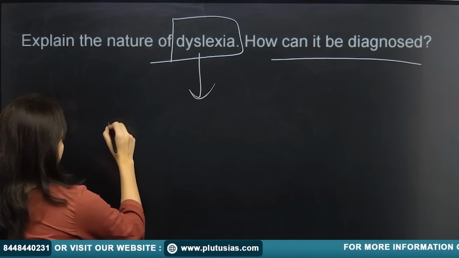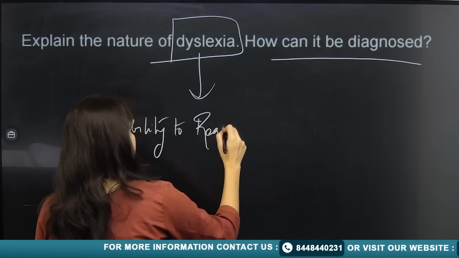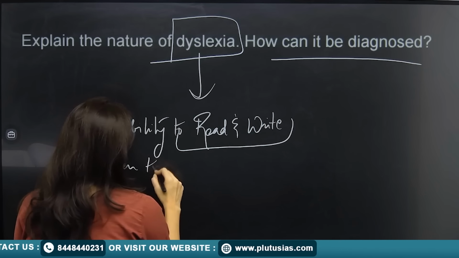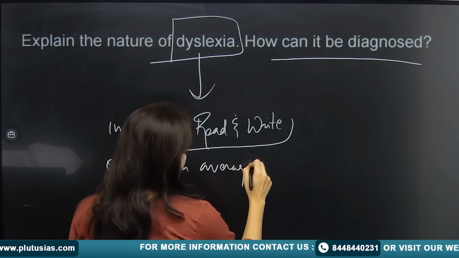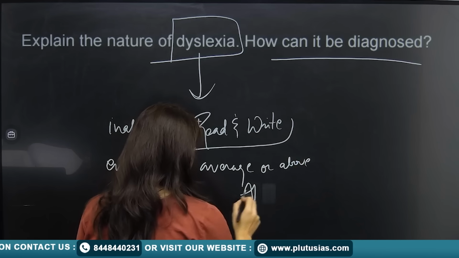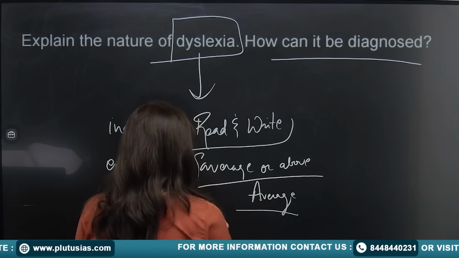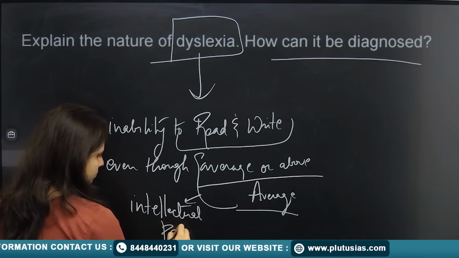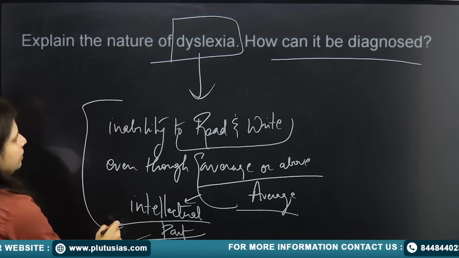So, it is a condition of inability to read and write, even though the person is average or above average in the intellectual part. Now, this is what dyslexia is.